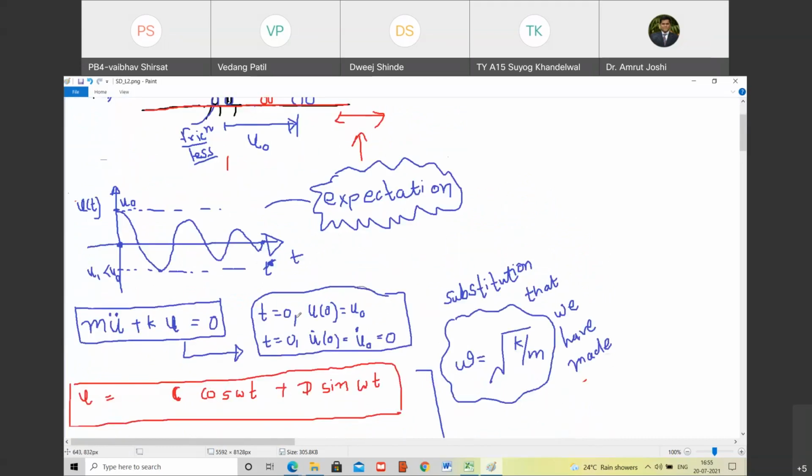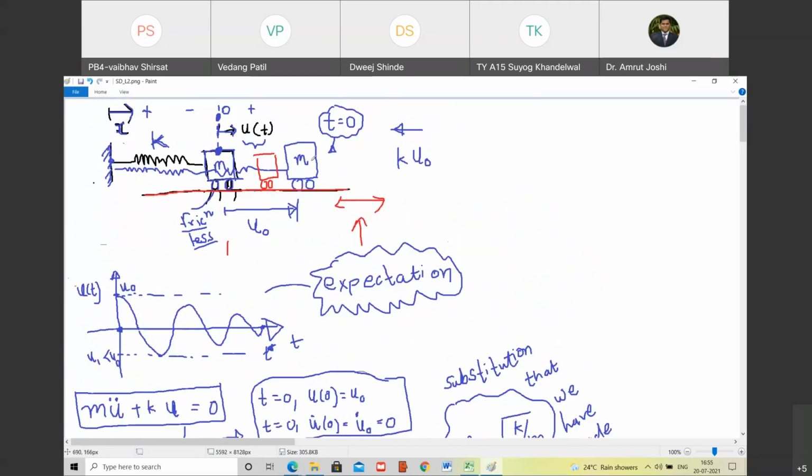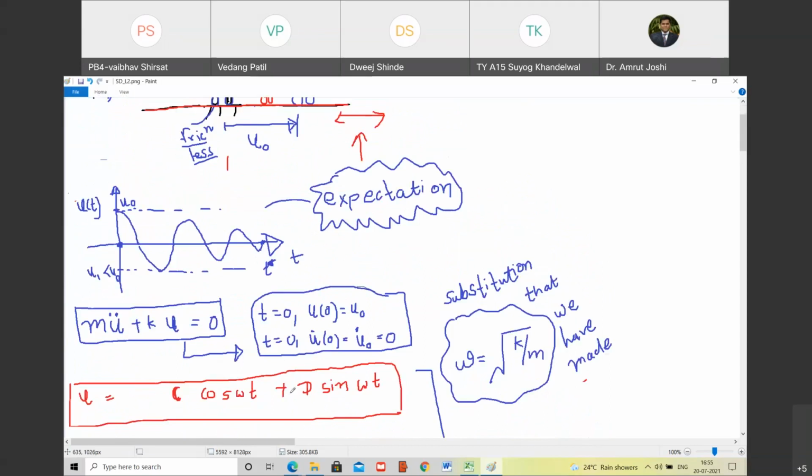Similarly, at t equal to 0, when we remove that external force that kept the mass at distance u0 from mean position, at that time, the mass had no velocity. So at time t equal to 0, u dot of 0 is u0 dot, which is in this particular case 0, because the mass has started from rest. Do you agree with me? Yes, sir.